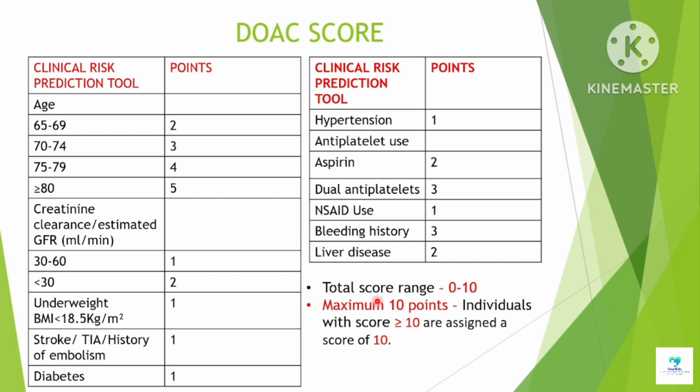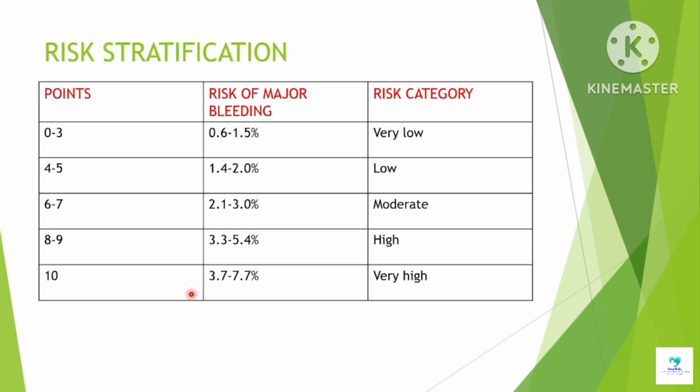So the total score ranges from 0 to 10. Individuals with a score of 10 or more than 10 are assigned a risk score of 10. So there is a maximum of 10 points in the risk score.